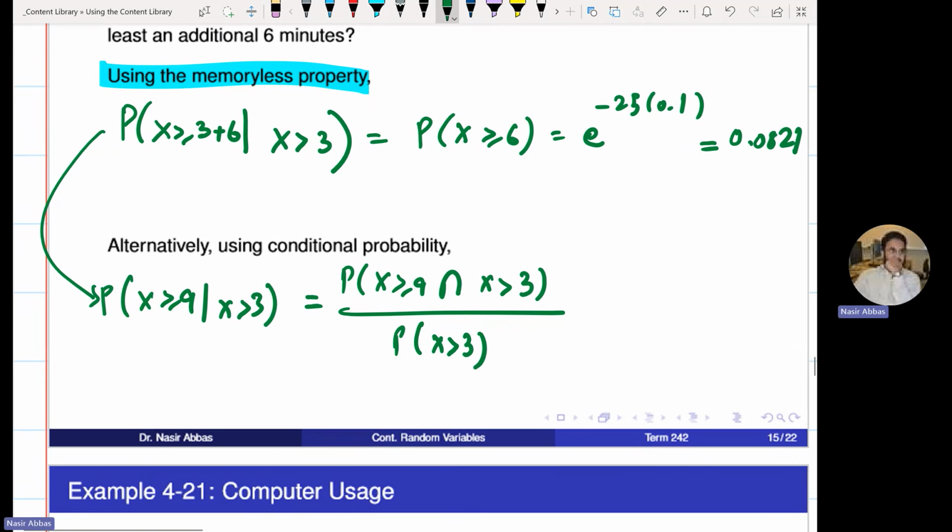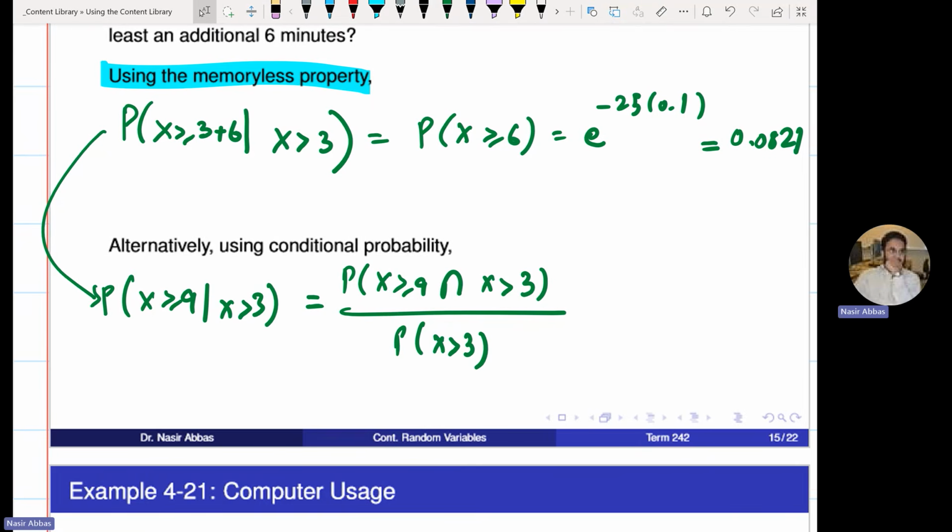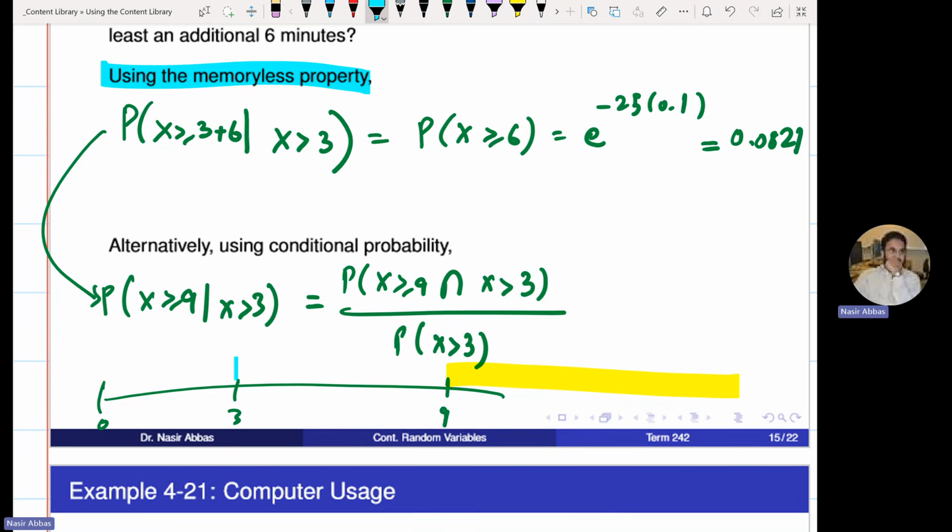Now, there is an event that X is more than 3, and there is another event that X is more than 9. Here is the timeline. Here is 0, here is, let's say, 3, and here is 9. Event A says that X is more than 9. This is this event. Event B says that X is more than 3. It is this event. The intersection will become yellow plus blue, green.